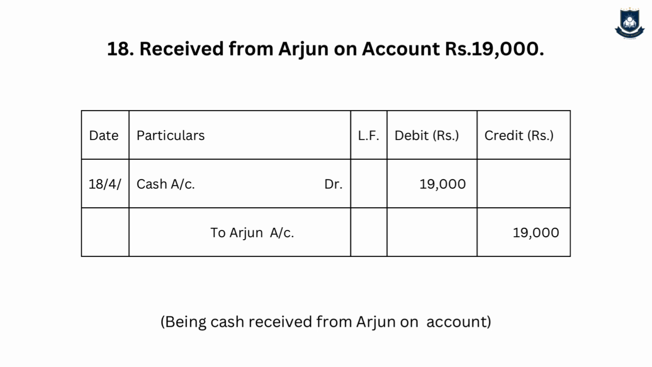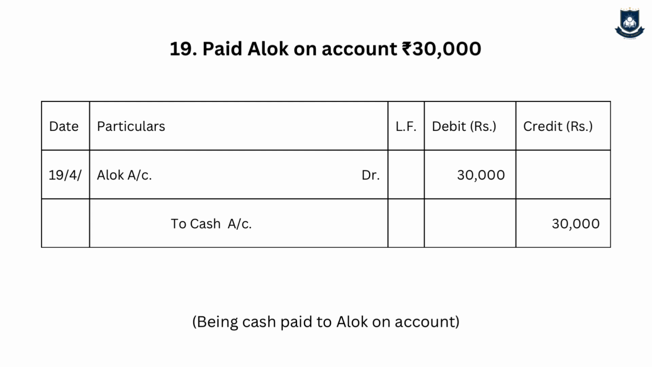My dear students, we need not check for the discount allowed or discount received because the word full settlement is not given in this particular transaction. Cash is my asset, it is increasing, so debit, and Arjun is my asset, it is decreasing, credit. No need to check for discount allowed or discount received because the word full settlement is not given. The next transaction is paid Alok rupees 30,000 on account. My dear students, I forgot to mention in the previous transaction.